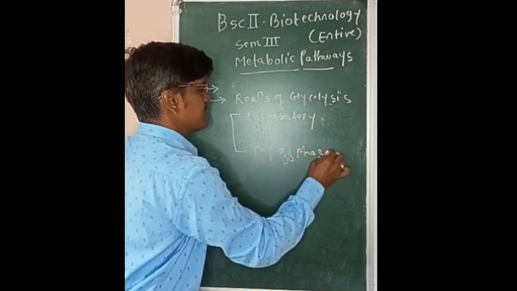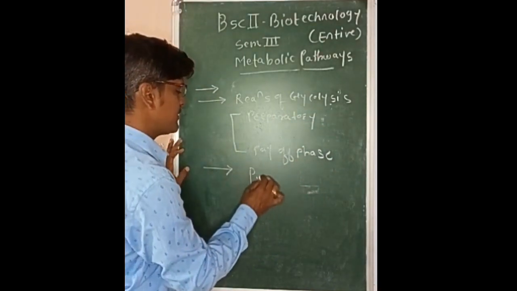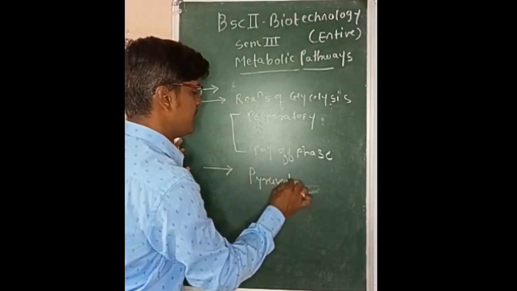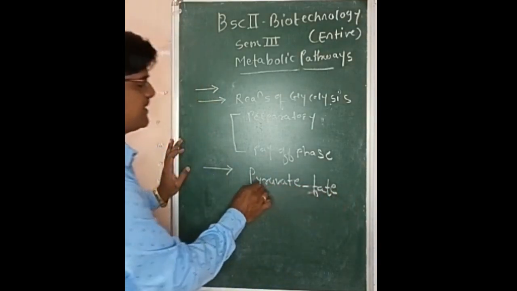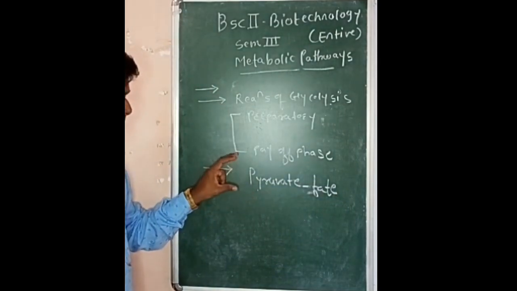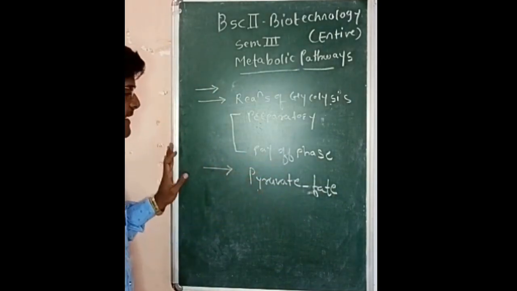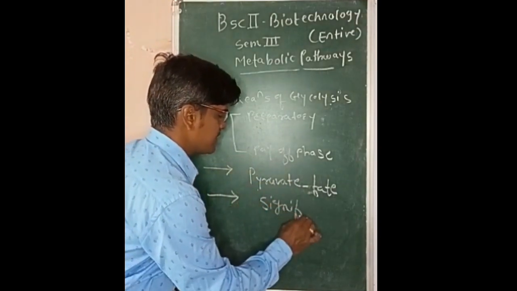After these two parts, detailed reactions, then last is whatever the end product is formed, pyruvic acid or pyruvate. What is the fate of this pyruvic acid, means what is the use of this pyruvic acid in which different metabolic pathways, or how this intermediate is useful for different biochemical reactions. And last point is called as significance of glycolysis.